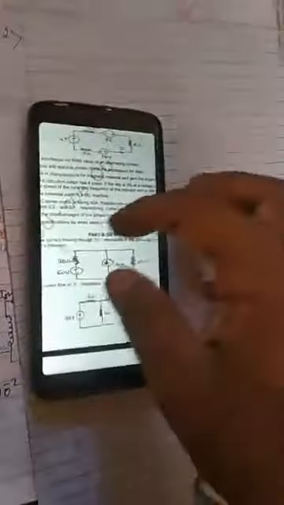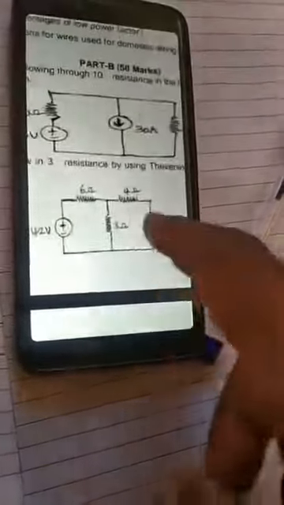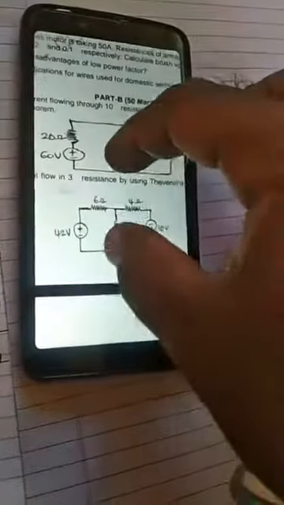Okay, then next in the second case, second problem in the part A, what has he asked you? He asked you to solve the problem using here one more problem he has given. Evaluate the current flow in 3 ohm resistor using Thevenin's theorem. So this problem we have to solve using Thevenin's theorem.